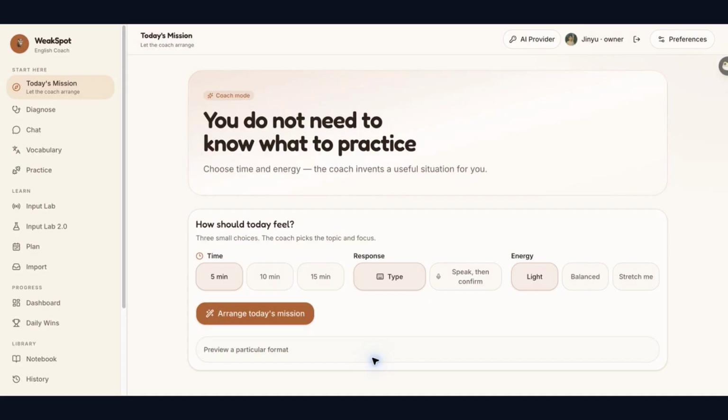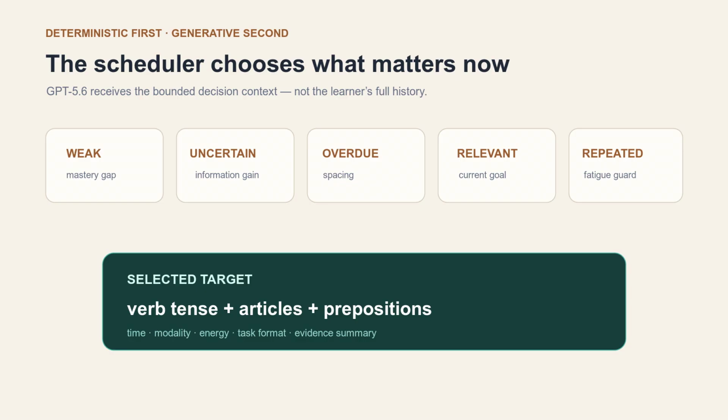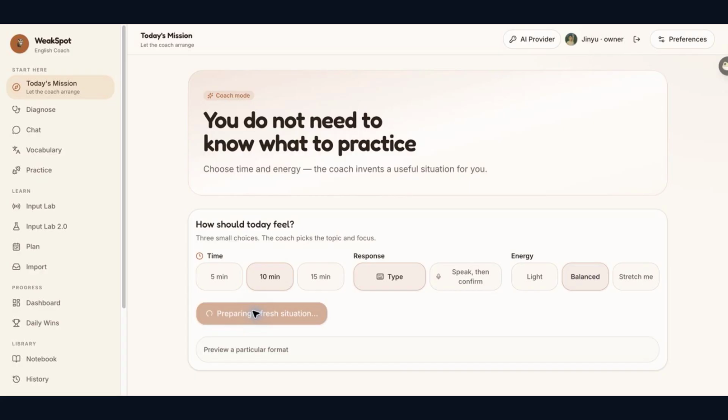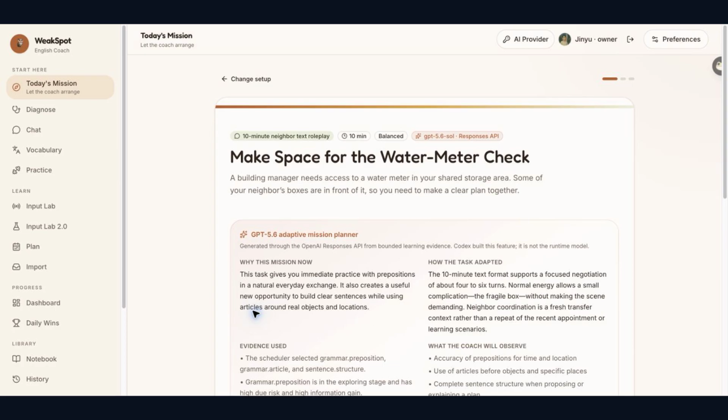I choose only my available time, whether I want to type or speak, and my energy level. The scheduler ranks weak, uncertain, overdue, relevant, and recently repeated skills. Then, GPT 5.6 Sol receives that bounded decision context through the OpenAI Responses API and creates one structured mission. This is not a static template.